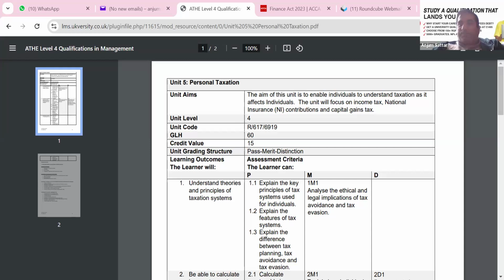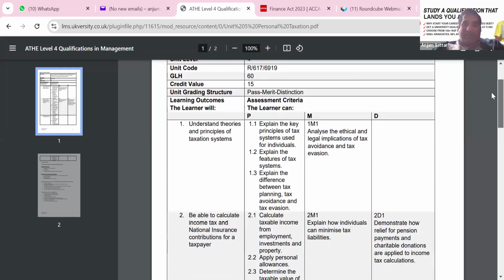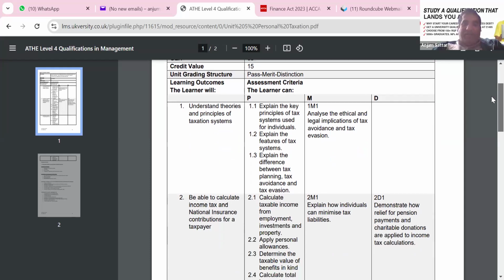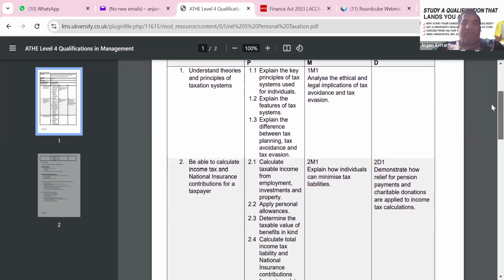Today's key focus will be to explain the key principles of the tax system, especially for individuals. We'll go through the key features of the taxation system in the UK. If you're in a different part of the world, you can use your local taxation system, local rules, regulations and rates as well, and we'll discuss ethical considerations.